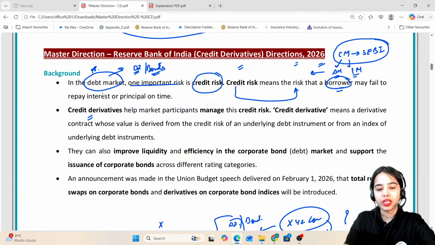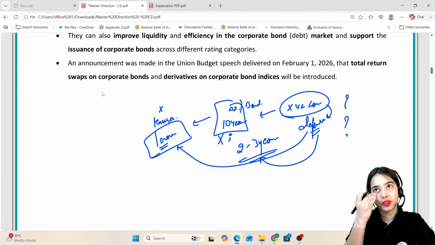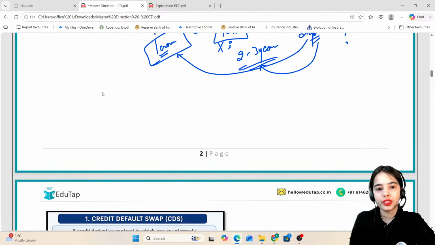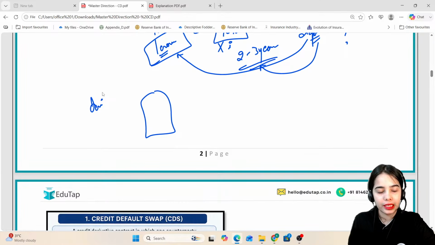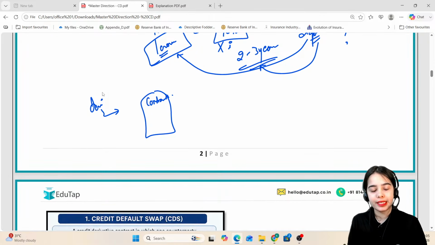Now, credit derivatives. First of all, what are derivatives? I hope you know derivatives. Derivatives derive their value from some underlying asset. They are instruments or contracts which derive their value from some underlying asset. It can be shares, it can be some commodity, it can be some interest rate.